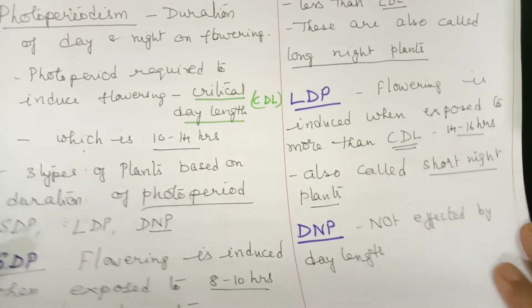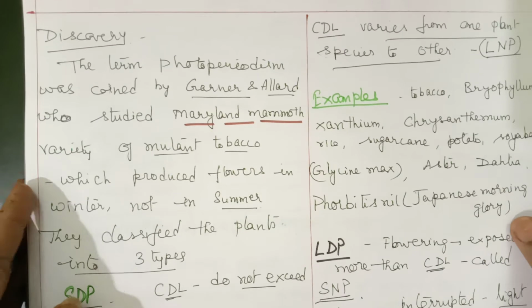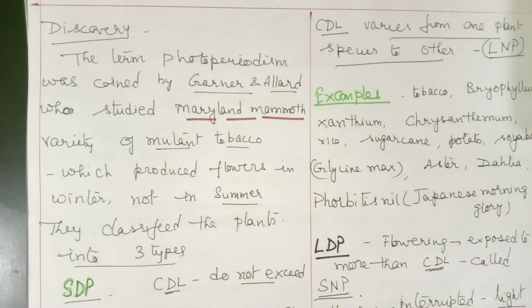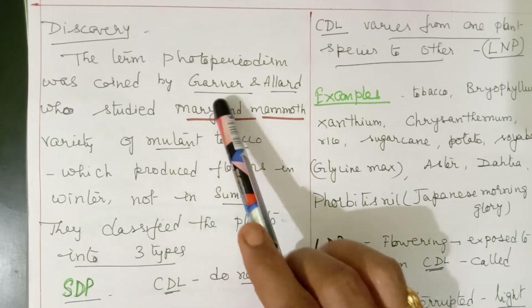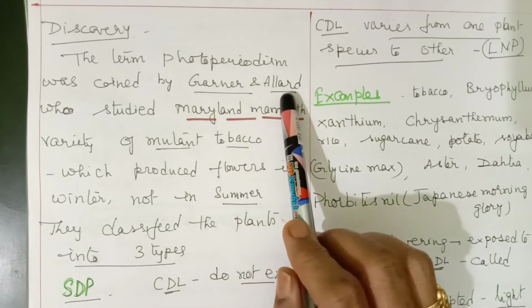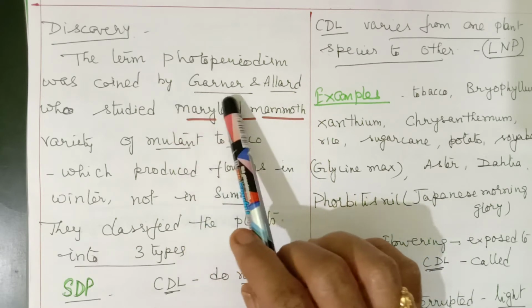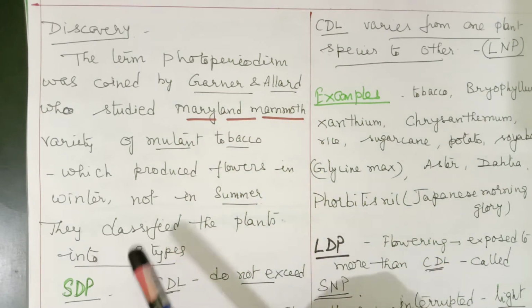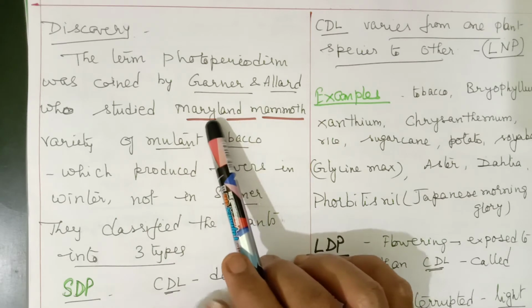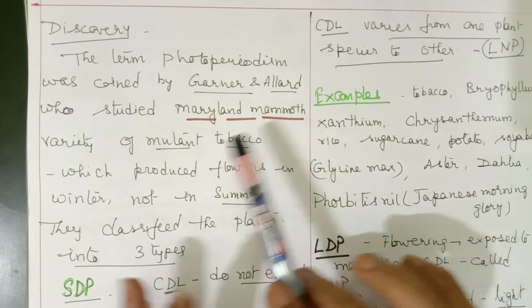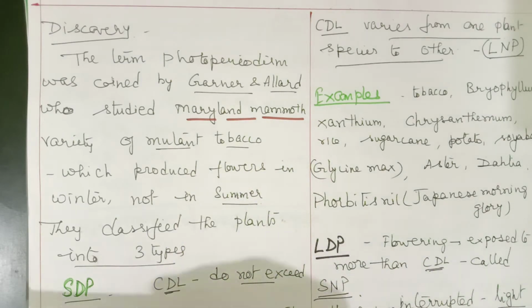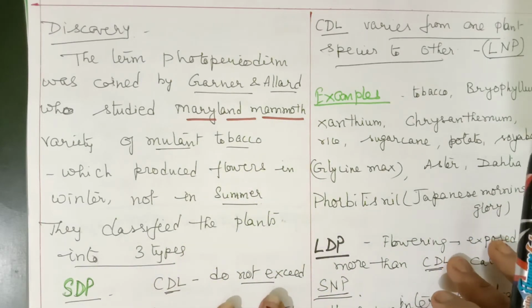Now let us go through some of the details of photoperiodism. First, the discovery: how was it discovered, and by which scientists? The term photoperiodism was given by Garner and Allard. They first introduced the term, and they studied photoperiodism in a mutant variety of tobacco, the Maryland Mammoth variety.